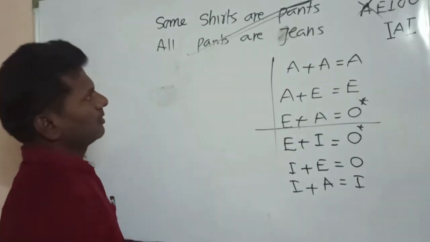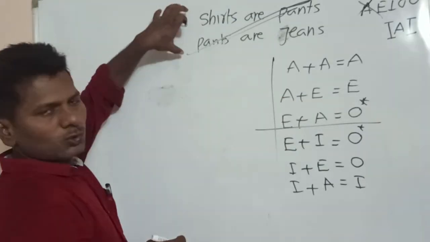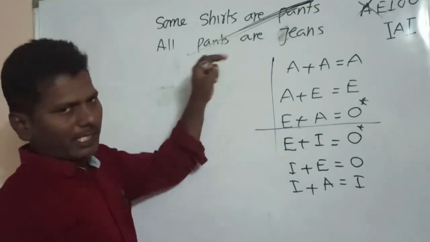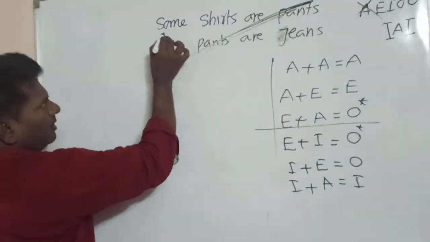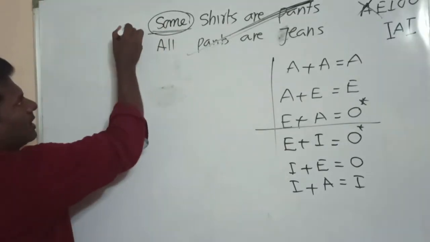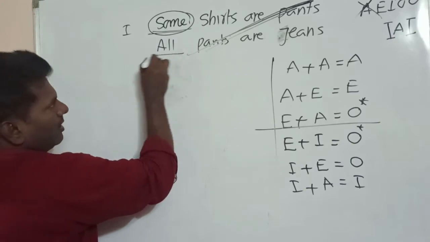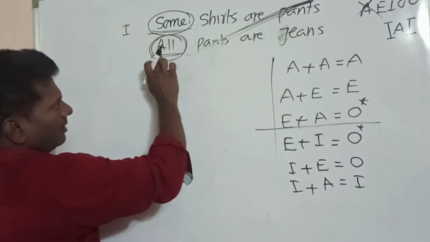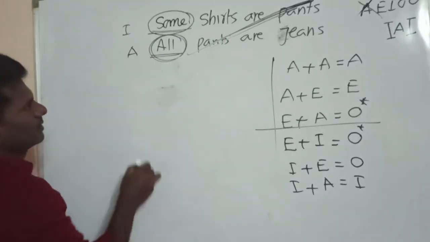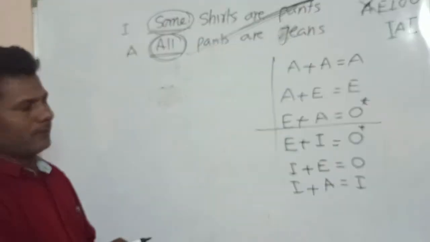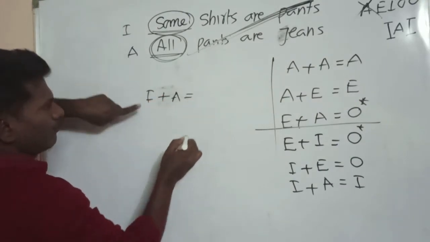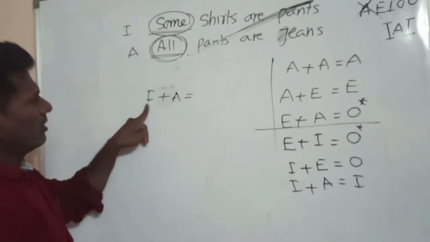Now we are combining these two statements. So pants and pants get cancelled. This statement starts with some, so this is I type. This one starts with all, so it is A type. Now we have to combine. First I type plus A type, I plus A. We have to follow the order also.